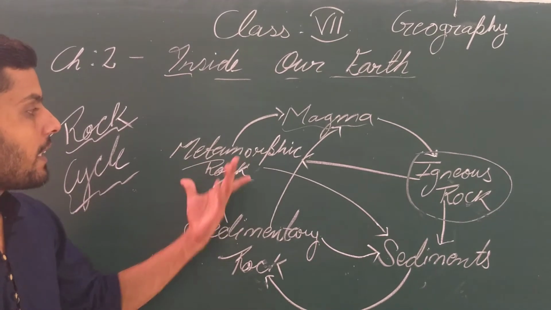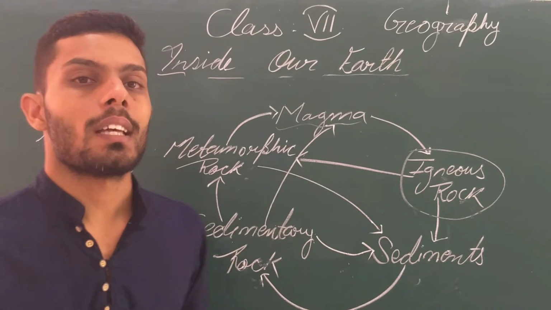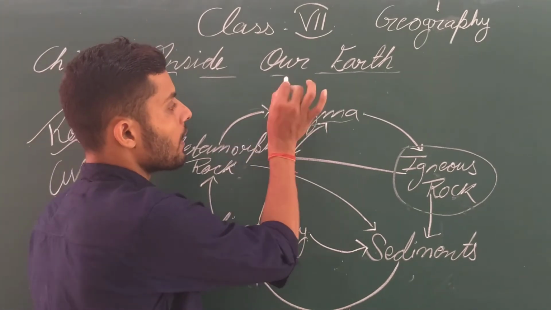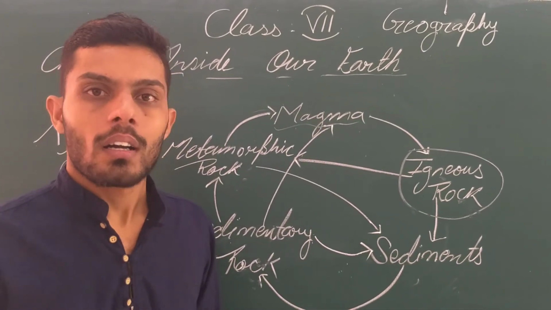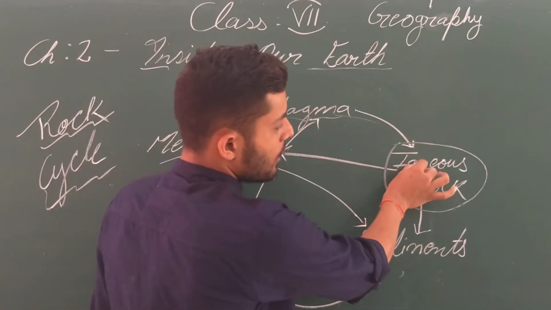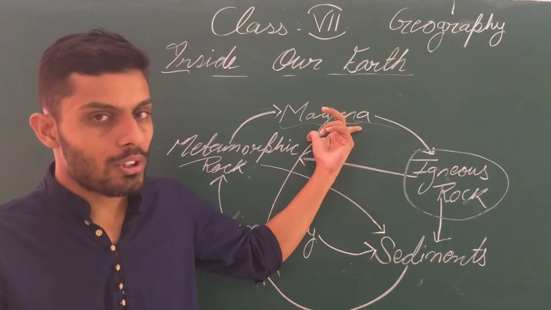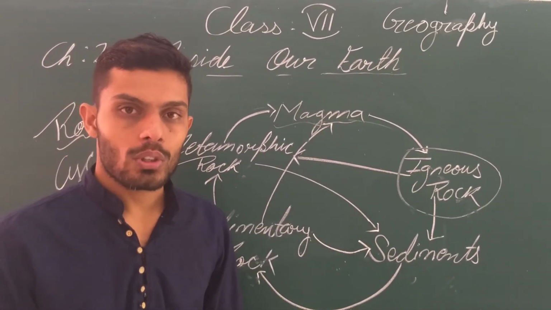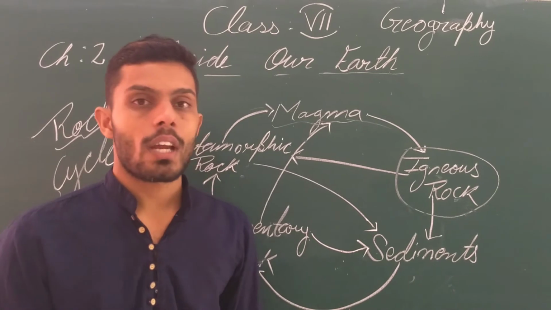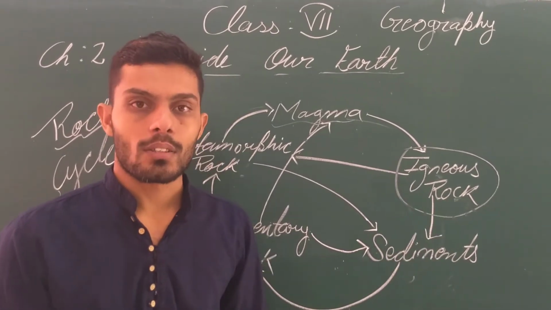When more heat and more pressure are applied to these metamorphic rocks, they convert again into magma. Again, magma converts into igneous rocks. This molten magma coming out onto the earth's surface cools down and forms igneous rocks. These igneous rocks, due to strikes or collisions, convert into sediments.